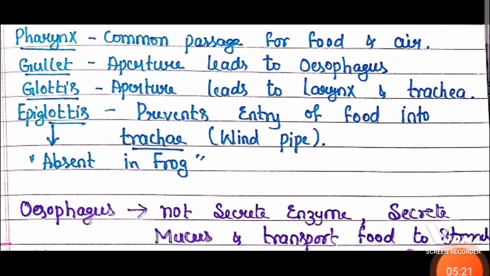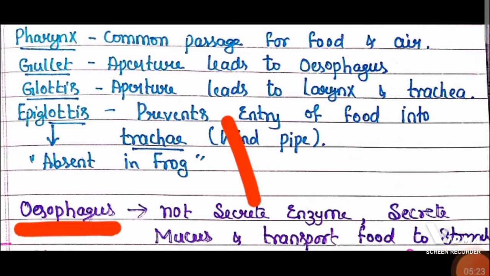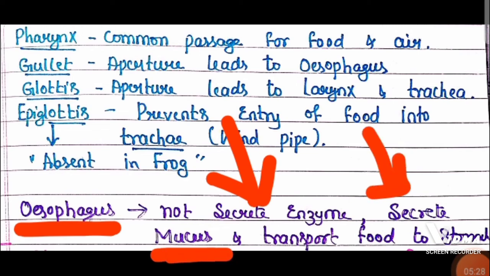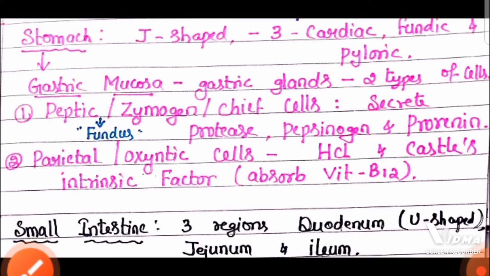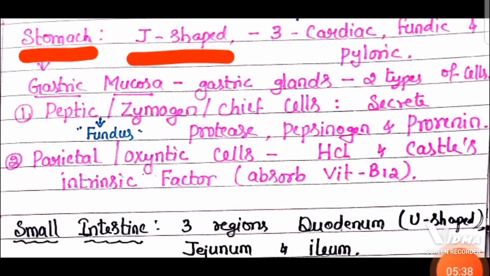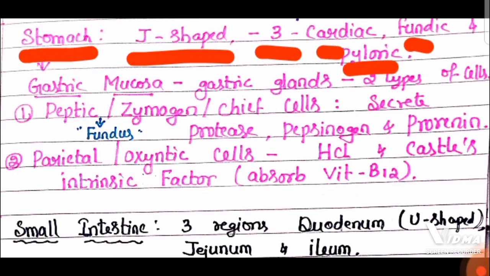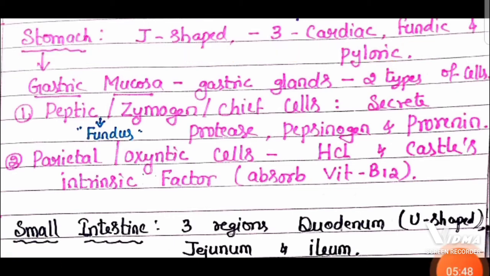And remember about the esophagus, it does not secrete any kind of digestive enzymes, but it secretes mucus, which helps to transport the food into the stomach. Now, the stomach, we know it's a J-shaped muscular organ. It has three regions: cardiac, fundus and pyloric. These are the three parts.